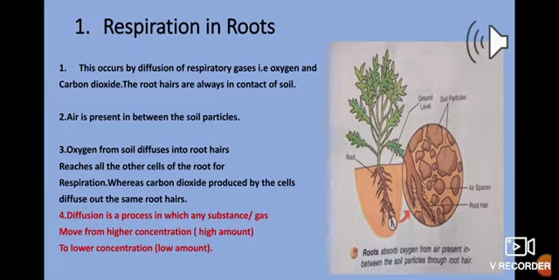Now this carbon dioxide, the entire carbon dioxide is not thrown out of the body. Half is utilized as the plant needs it for the process of photosynthesis, whereas the rest amount is thrown out of the plant's body through the same root hairs.